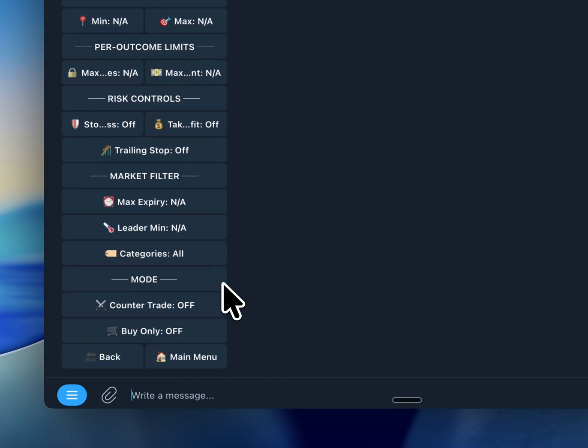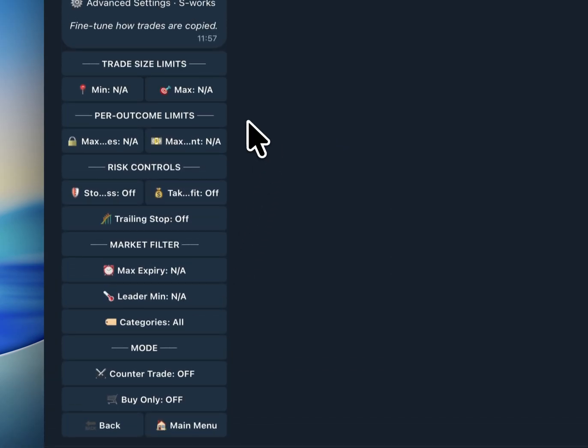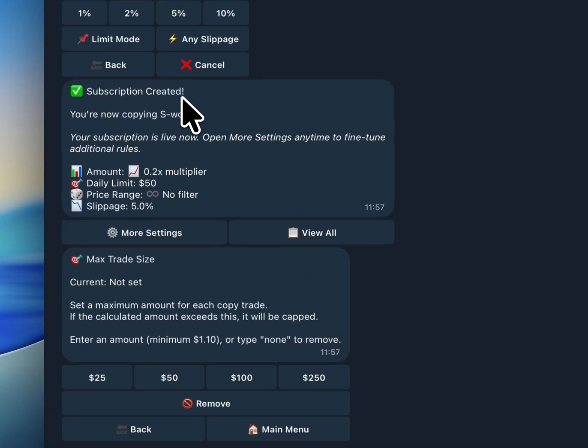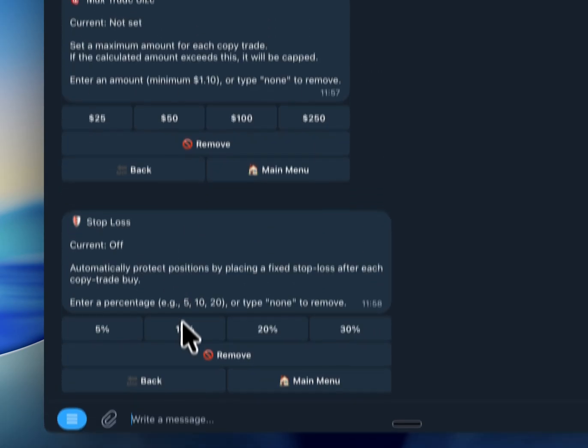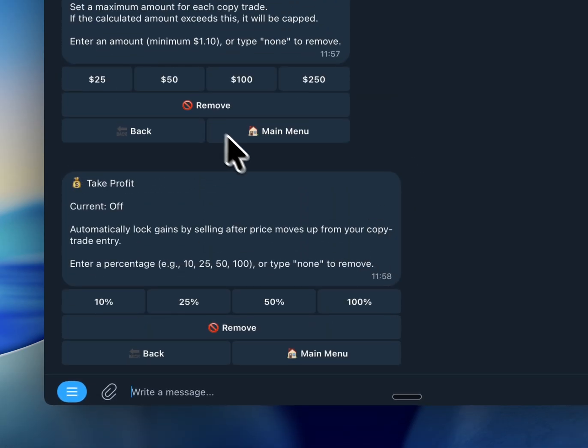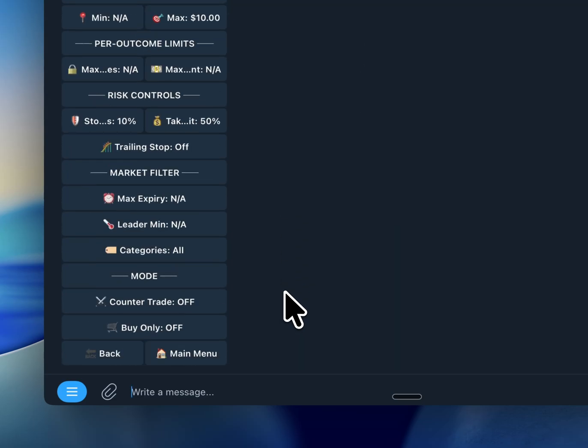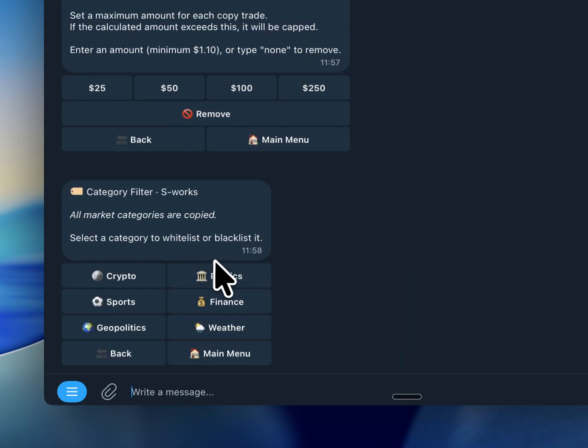From here, advanced settings is where you fine-tune. Set a max trade size so no single copy can blow up. Turn on stop loss and take profit to manage risk automatically. Filter by category if you only want to copy a trader's crypto trades, or only their politics trades.